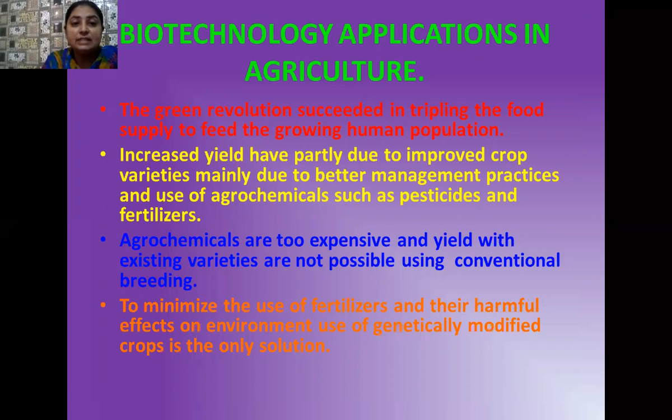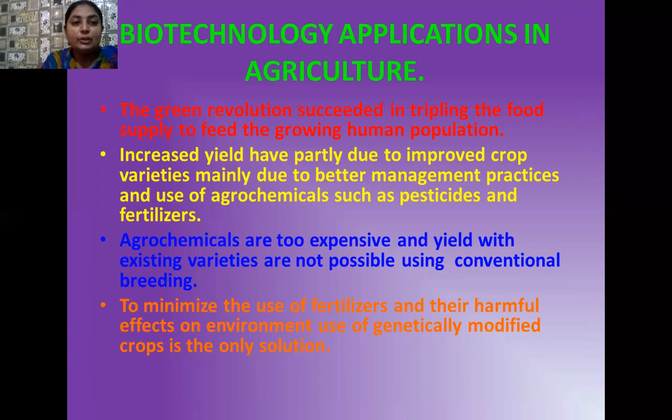This increased yield was partly due to improved crop varieties, the high yielding varieties, and also because of better management practices and use of so many agrochemicals such as pesticides and fertilizers. But what is the disadvantage of this method? These agrochemicals are too expensive for our farmers to buy, and the yield of existing varieties cannot be increased further by using conventional methods of breeding.